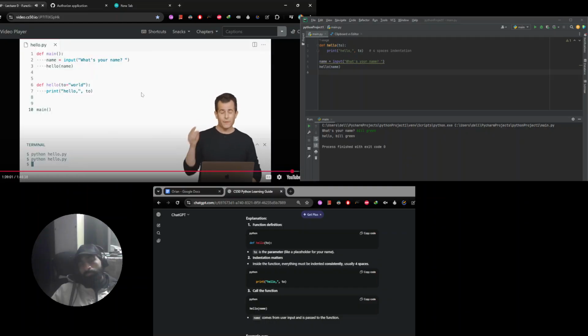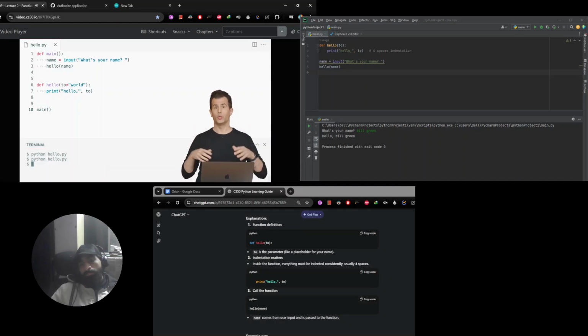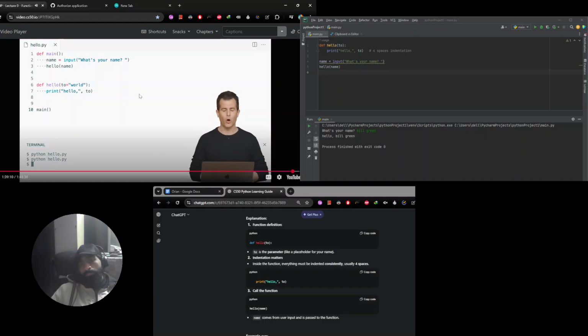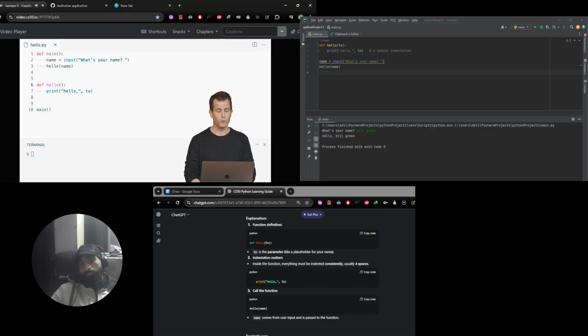Now, it's important to note that I defined my function hello as taking an argument 2, and then I passed into that function the value of the variable that I wanted to say hello to, that is the variable called name. Because suppose I had done something a little bit differently. Suppose that I hadn't defined hello as taking an argument, so I just remove mention of 2 and its default value world, and I go back up to my main function and I just call hello itself without passing in any arguments. And now let me go ahead and make one more mistake, technically. Let me just try to naively print out the value of name in the hello function.